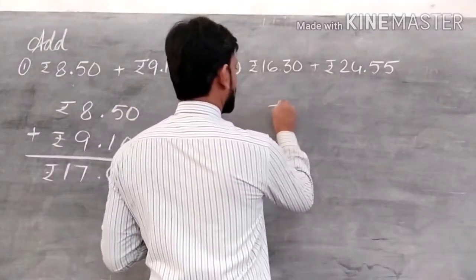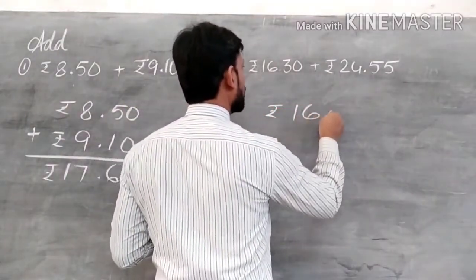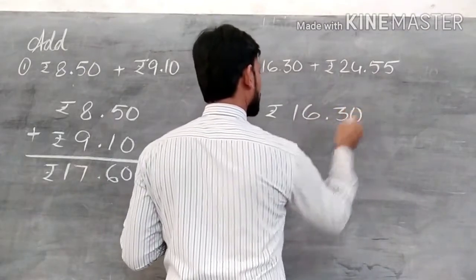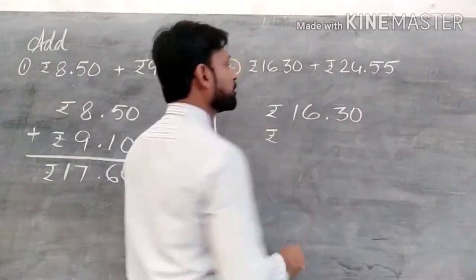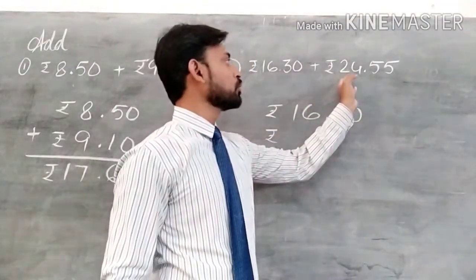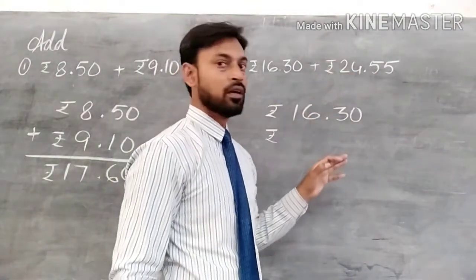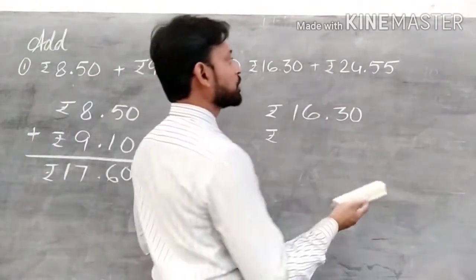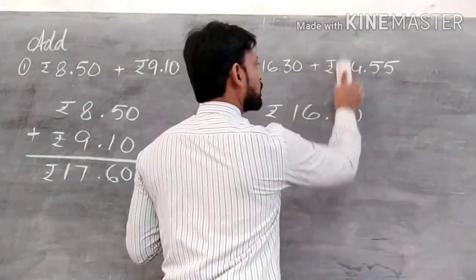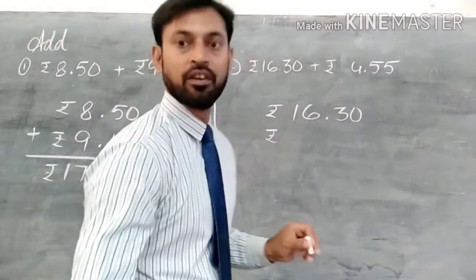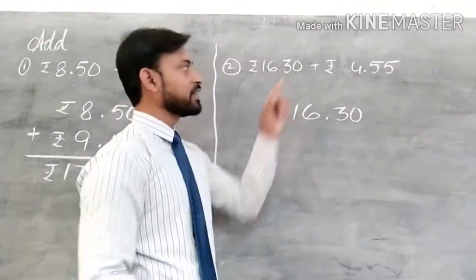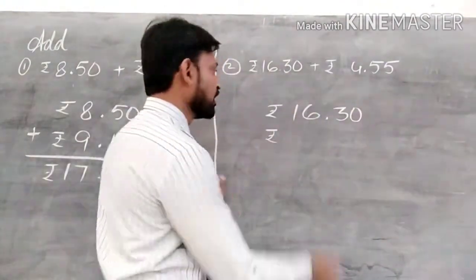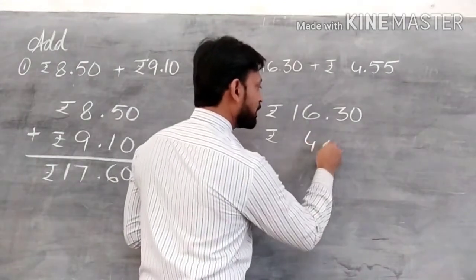Is that clear? Take one more example. You will write 16.30, and here rupees. If suppose 2 rupees 55 paise, then what will you do? See, I'm just changing the question. Suppose this is 4 rupees 55 paise. How will you write this 4 rupees 55 paise? See, you have to maintain the decimal point.